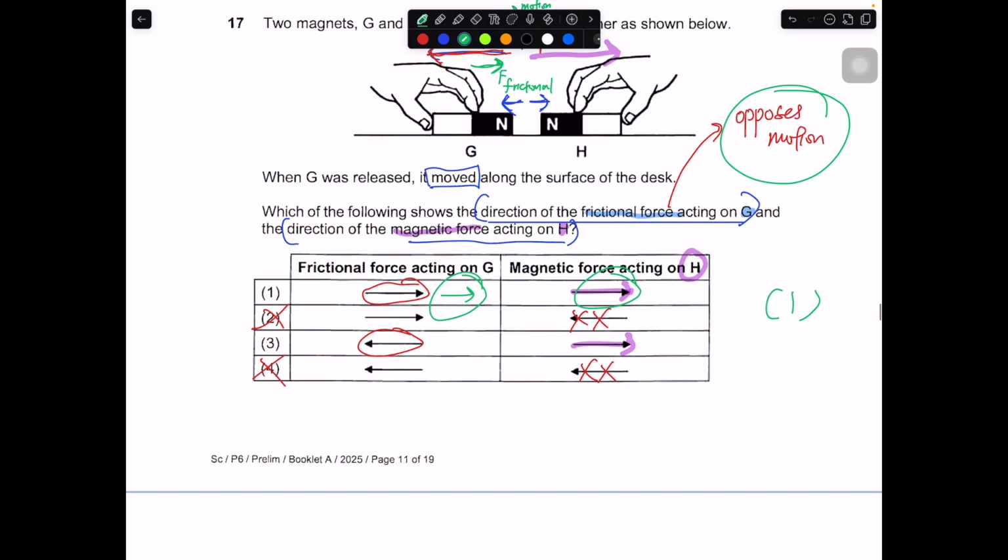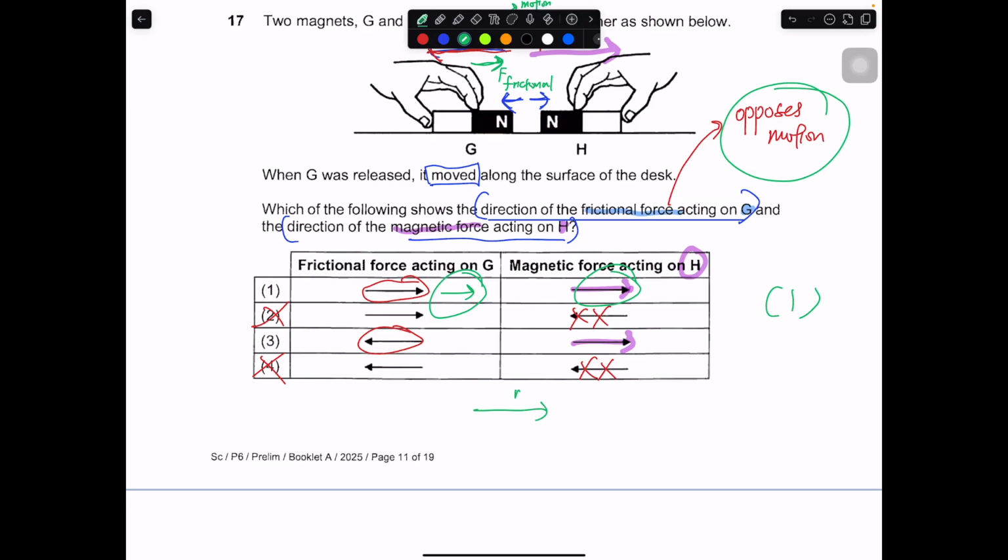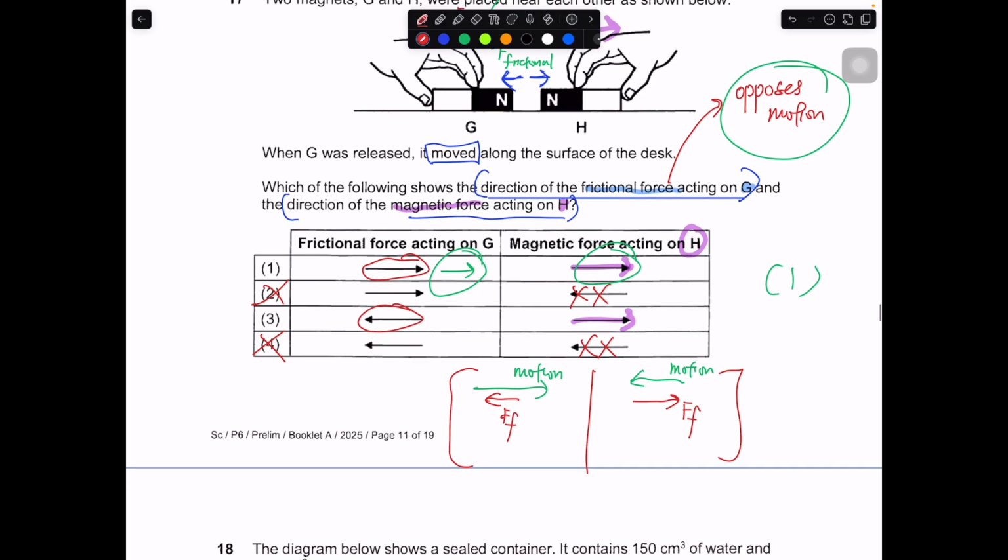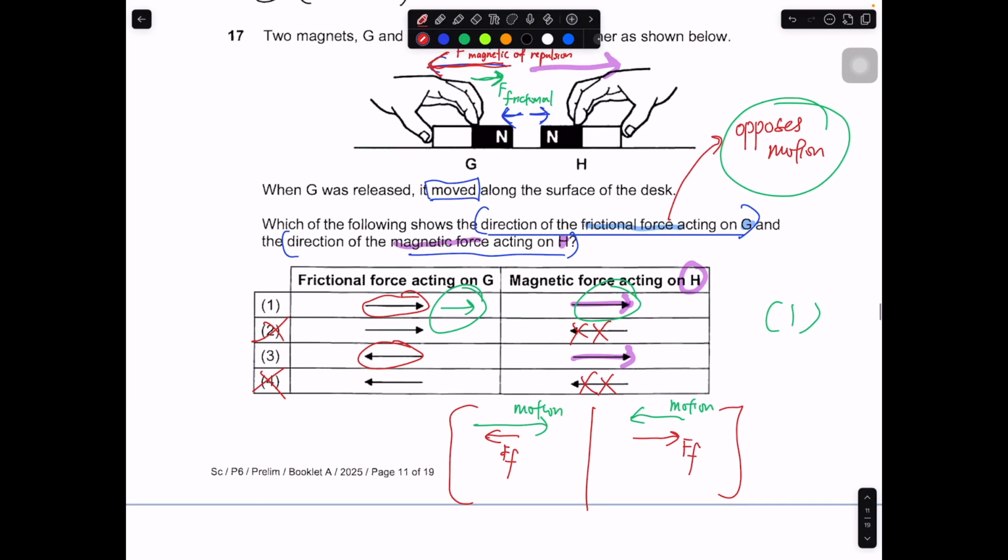So let me recap. If the motion is this way, friction is going this way, because friction always opposes motion. If the motion is this way, friction goes this way, opposite of motion. So this is like a key to find out the direction of the frictional force between the object and the sliding surface. So this part should be pretty clear cut.